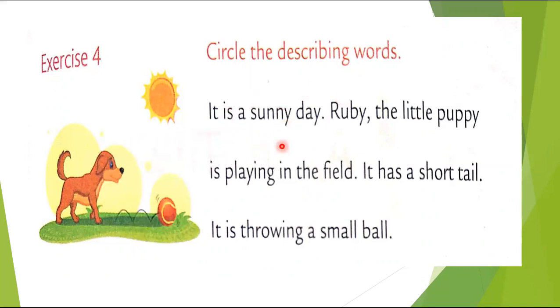We have to just circle the adjectives, the describing words. The first can be day, it's sunny. We are describing day using the word sunny. Then Ruby is a puppy. But what kind of puppy is it? Little puppy. It's a little puppy, a small puppy. It's playing in the field. It has a short tail. It's a short tail. It is throwing a small ball. It's throwing what? A small ball.